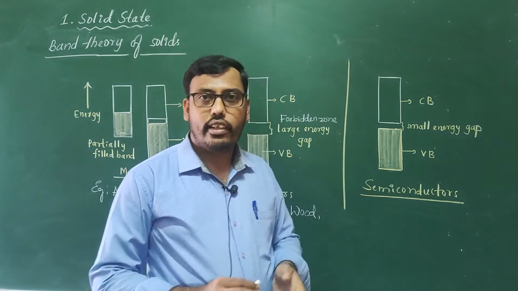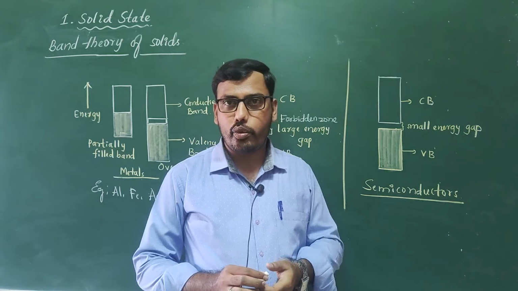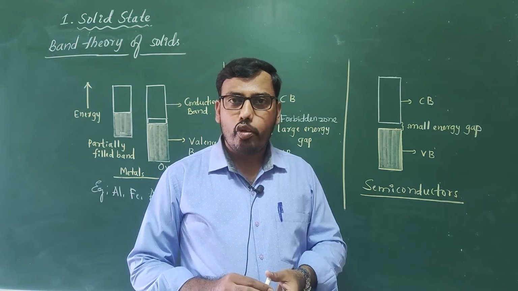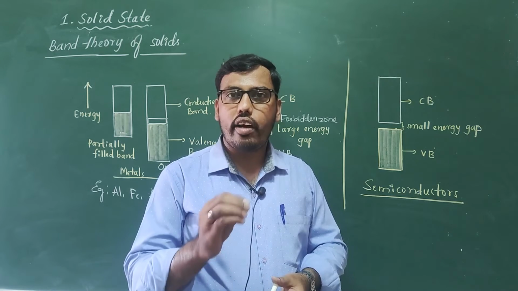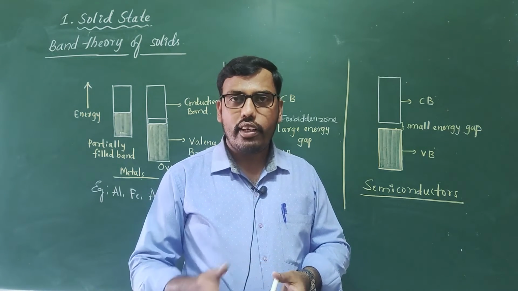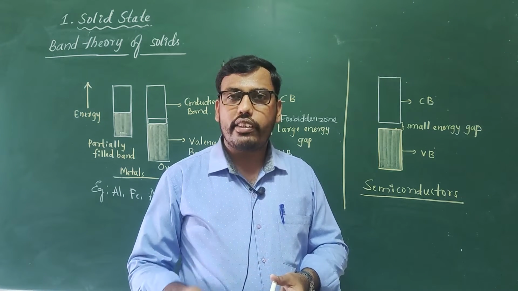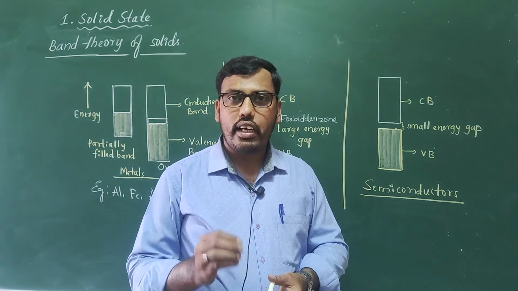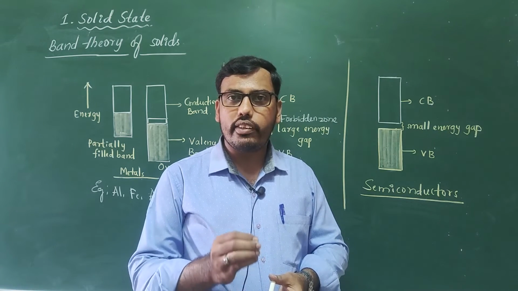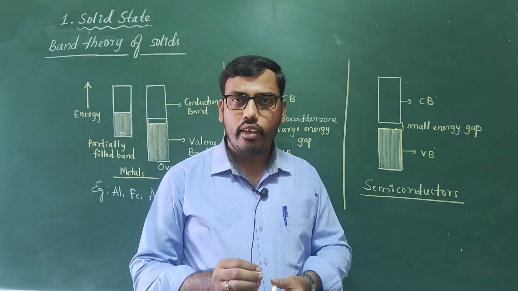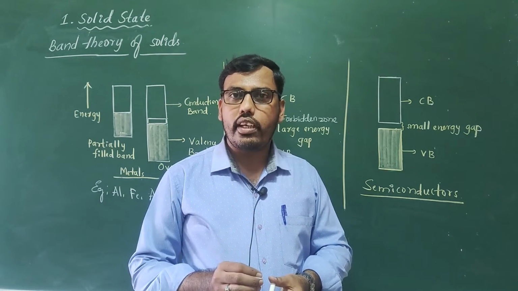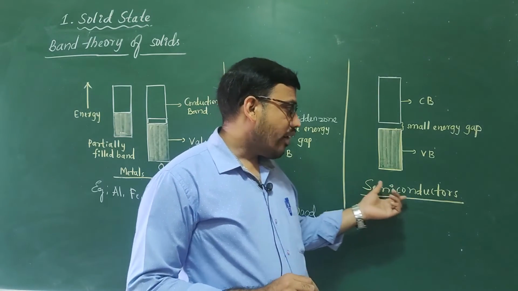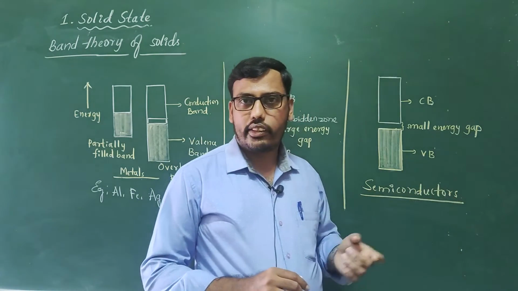Next, let us consider the case of semiconductors. While explaining semiconductors, I told you about doping, which means addition of impurity. We have already seen N-type and P-type semiconductors, in which pure silicon or germanium crystals are doped with some other impurity atoms. By doping with some impurity or by increasing temperature, the conductivity of semiconductors increases.